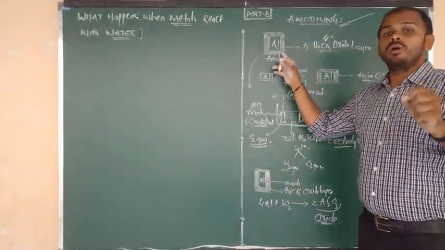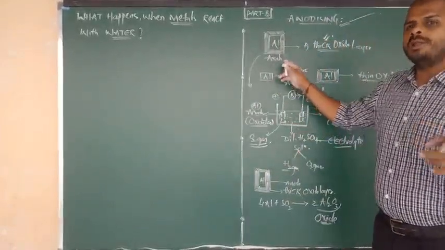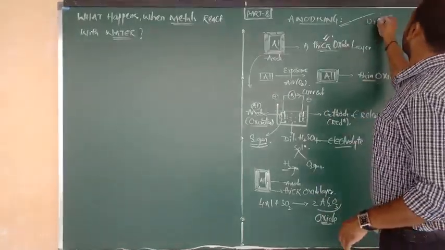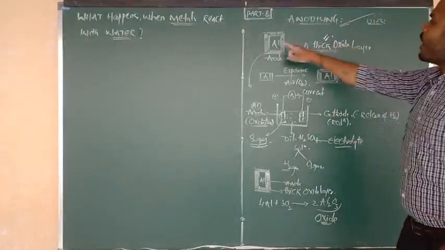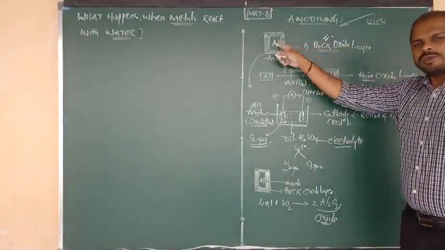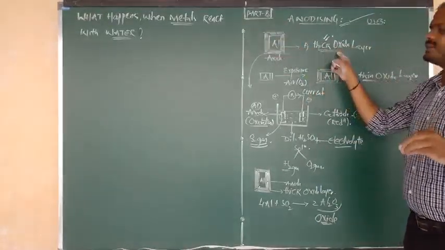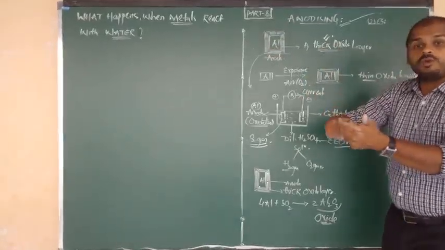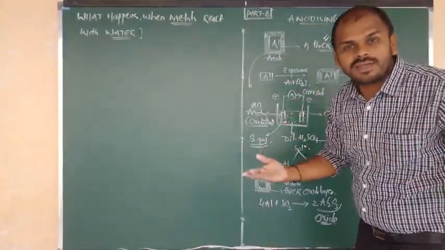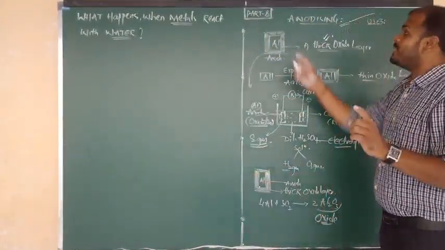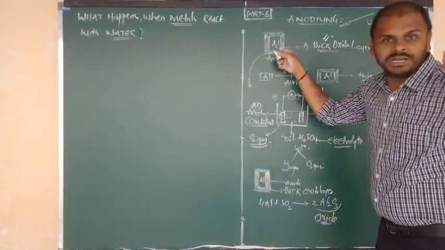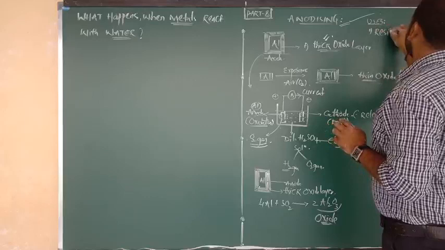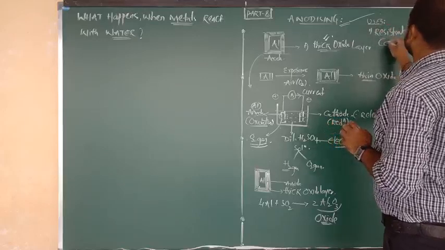Good. So now my question is, what is the use of anodizing? Why do we have to do aluminum anodizing? The purpose, use number 1: after anodizing, the aluminum metal is completely protected with a thick oxide layer. Due to the formation of the thick oxide layer, aluminum does not undergo further oxidation. We can protect the aluminum from corrosion. So we can say this procedure is useful as corrosion resistance.